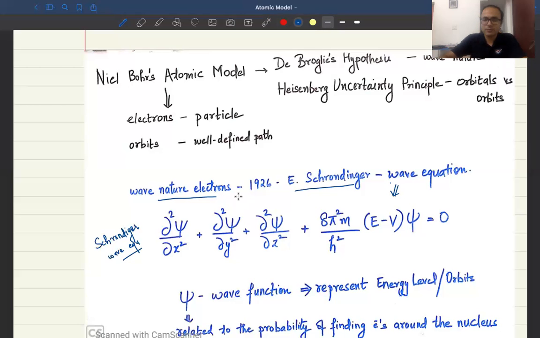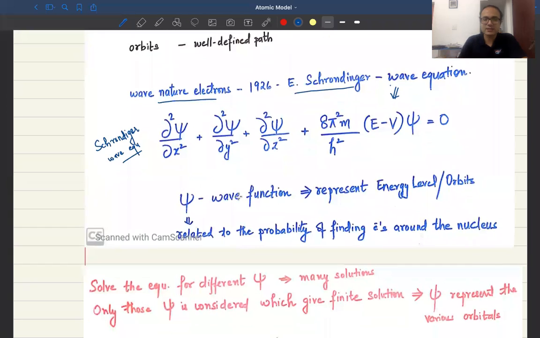If we look at this equation, this psi is known as the wave function. You remember when we talked about Niels Bohr's atomic model, there was a nucleus, and surrounding it we have the various orbits. These orbits were termed the energy shells, energy states or stationary states.